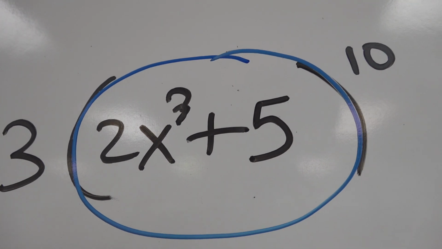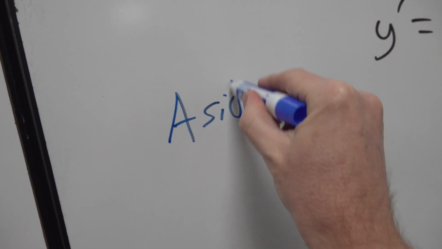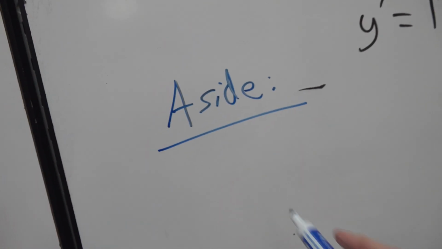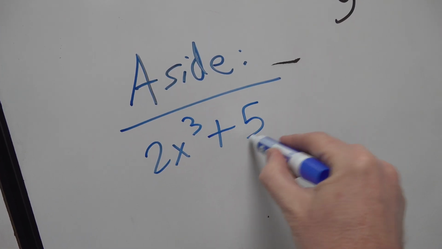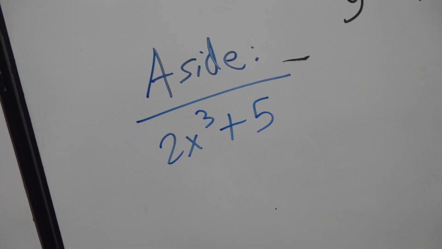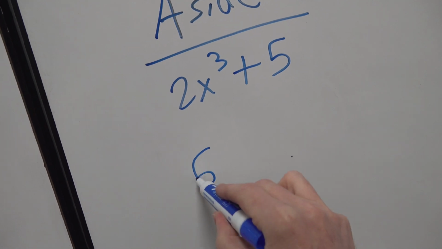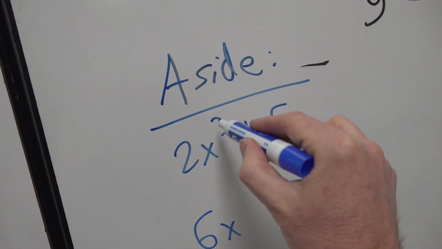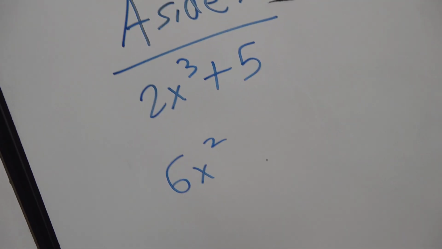What is the derivative of 2x cubed plus 5? Heck, you could do it over here to the side if you want. We used to do this sometimes with complex problems in integrated 3. We call it the aside because the college professors call it that. If you had to take the derivative of just this base, wouldn't you just bring the 3 down? 3 times 2 is 6. The base is x, which stays the same. 3 drops to 2.